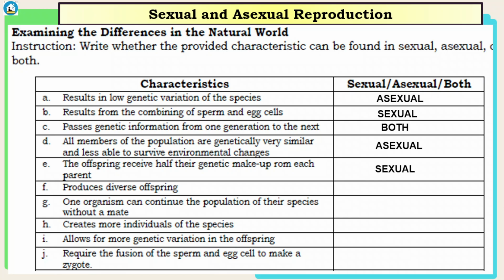Letter F, produces diverse offspring. Okay, same, sexual. One organism can continue the population of their species without a mate, that is asexual. Creates more individuals of the species, okay, sexual. Allows for more genetic variation. Requires the fusion of the sperm and egg cell to make a zygote.